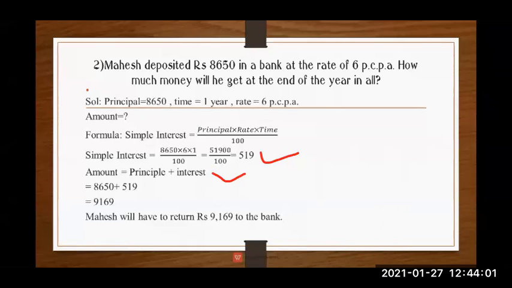Now here principal is how much? Principal is 8,650 plus interest. Now interest we got, that is 519. So as we add 8,650 plus 519, we are getting that answer.